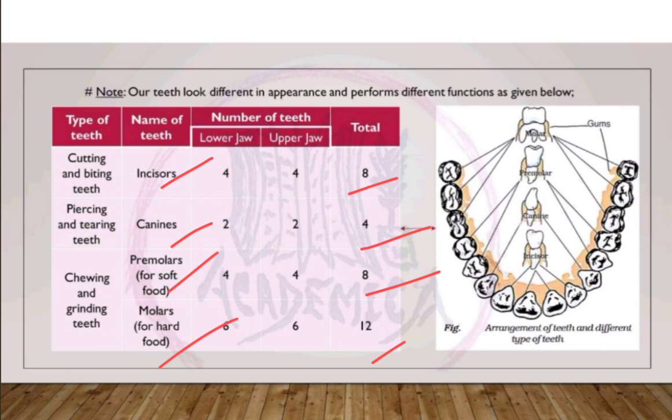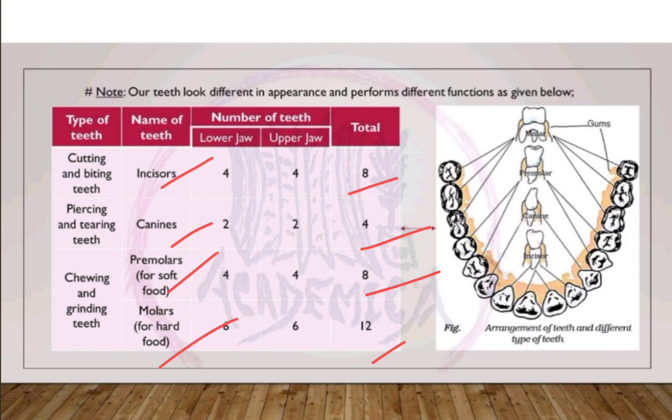Cutting and biting teeth: incisors. There are 8 of them, 4 on each side. Let's have a look at the canines. They are used to pierce and tear the food, and there are 4 of them, 2 on the upper side and 2 on the lower side.